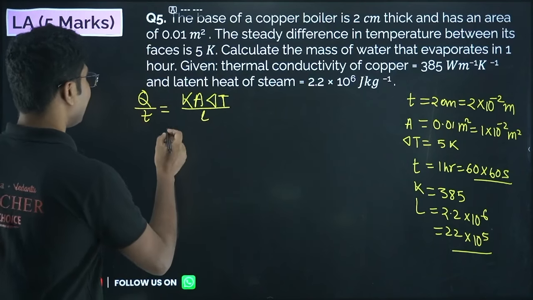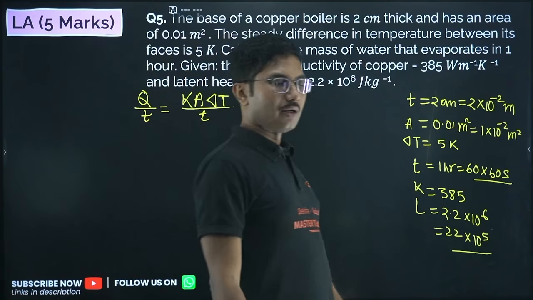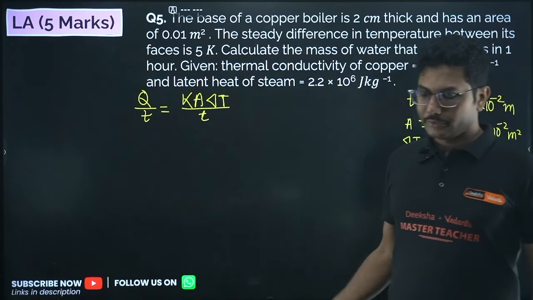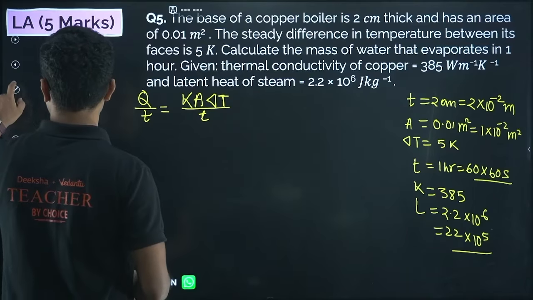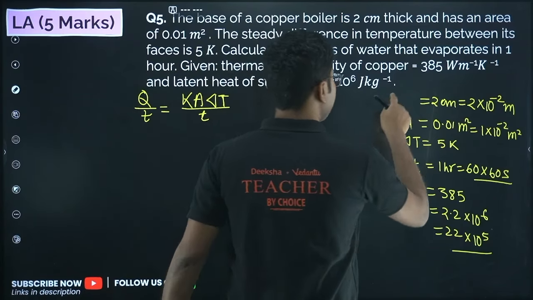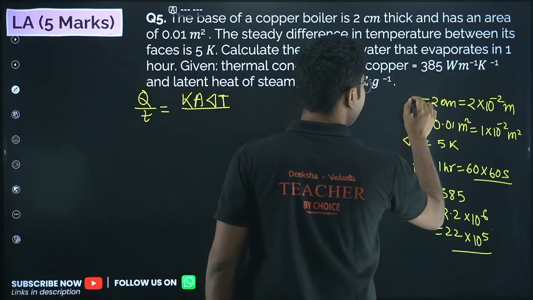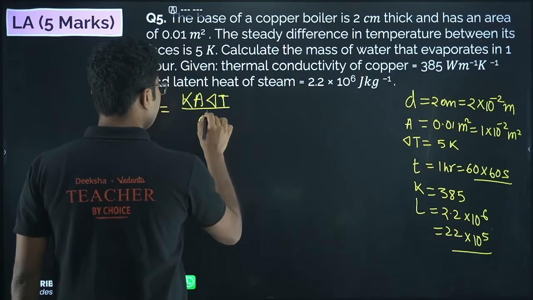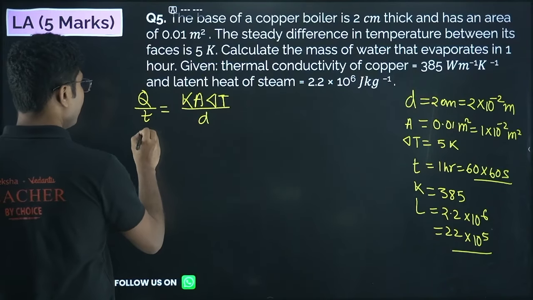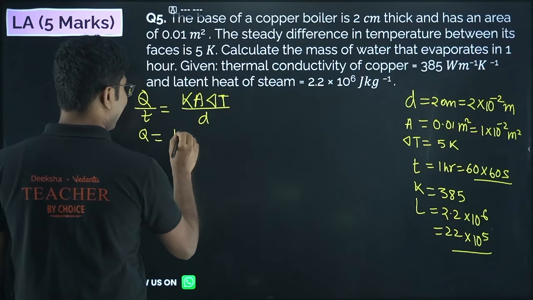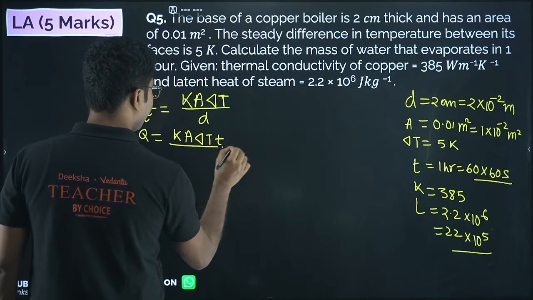Or here it will not be L, it will be thickness. If it is a straight conductor of length L, then we use L. Because here it is a given thickness, we will use thickness. Let me use a different term because time is also small t. So thickness, let me use D. Okay, thickness D. So this is the formula that we are going to use. So Q will be equal to K A delta T into small t divided by small d.